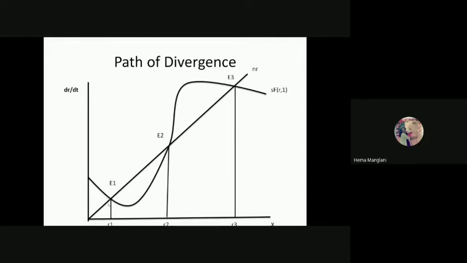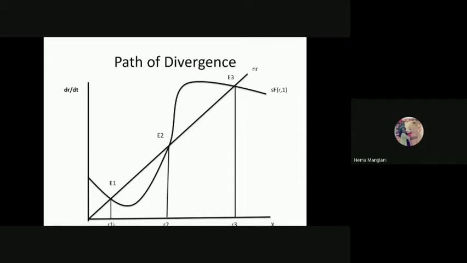Any policy intervention which is positive towards raising capital, because here at R1, we can say that NR and SFRN are both equal at E1, but the economy cannot lie somewhere at R1.